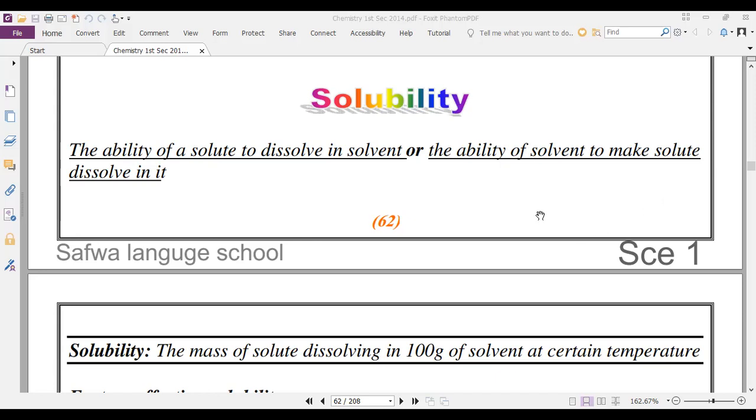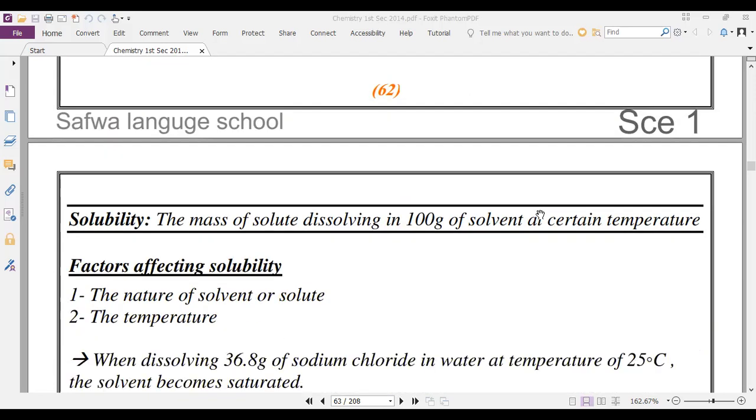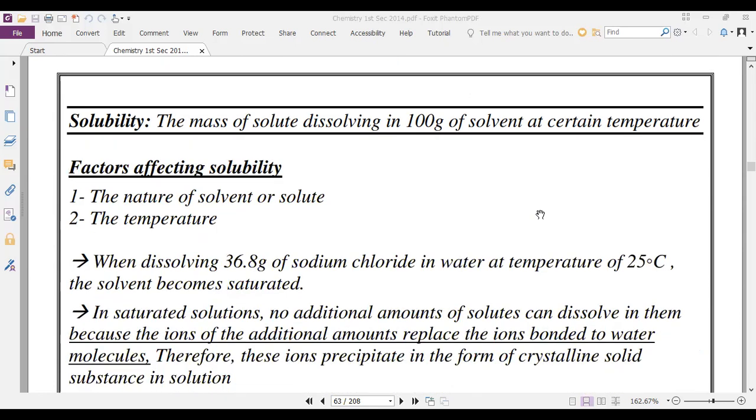We can define it as the mass of solute dissolving in 100 grams of solvent at a certain temperature.